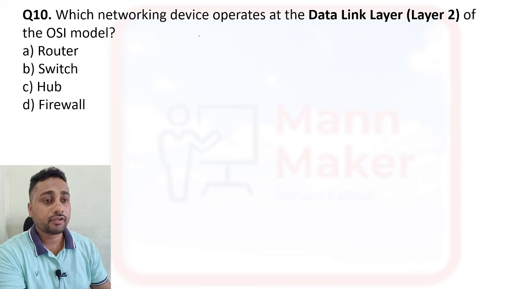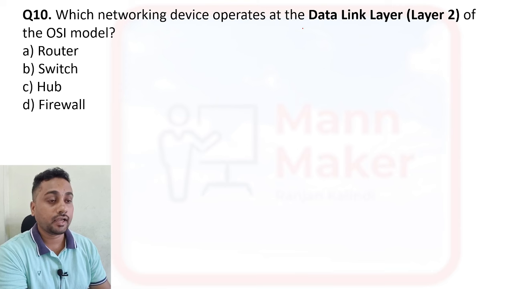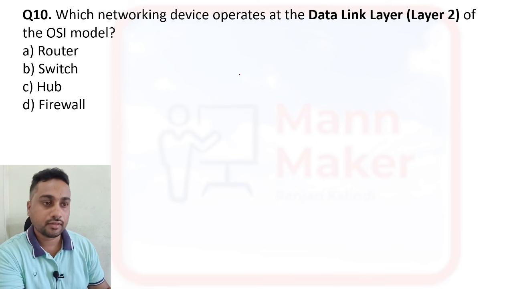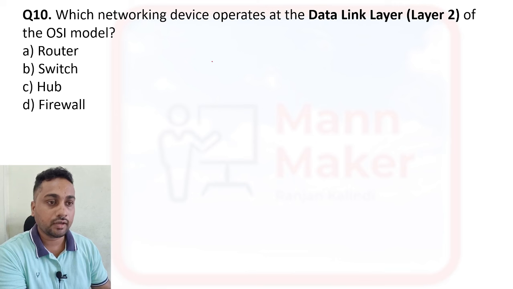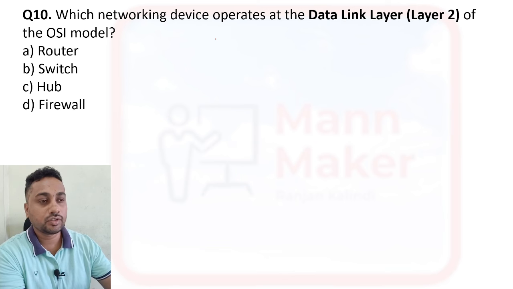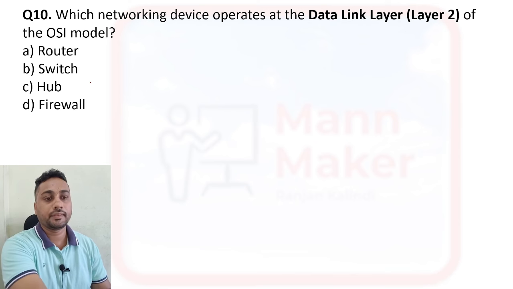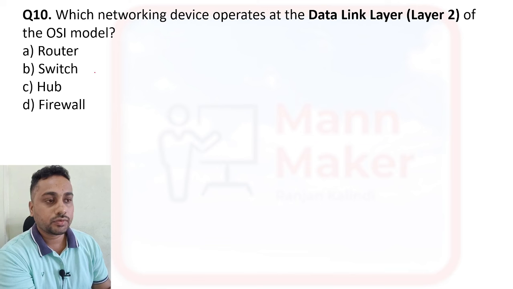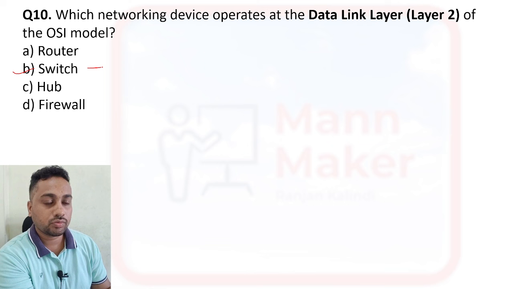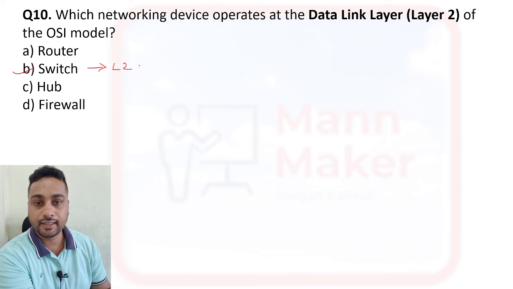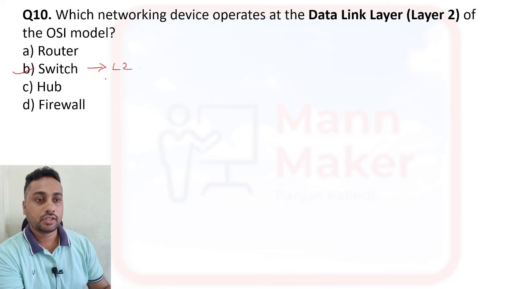Which networking device operates at the data link layer, that is our layer 2, as we have discussed in the 7 layers. So data link layer will come in layer 2. So in data link layer, which device is used? These are all networking devices: we have router, switch, hub and firewall. So basically switch we are using, this is option B. Switch we are using in L2, that is layer 2, means data link layer. In data link layer we are using the switch, that network device.